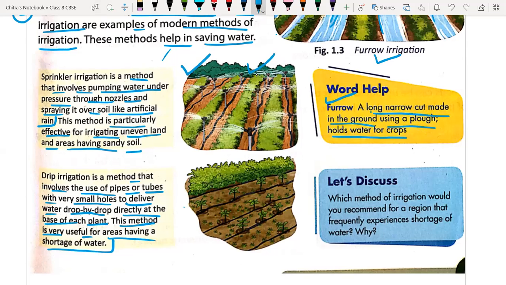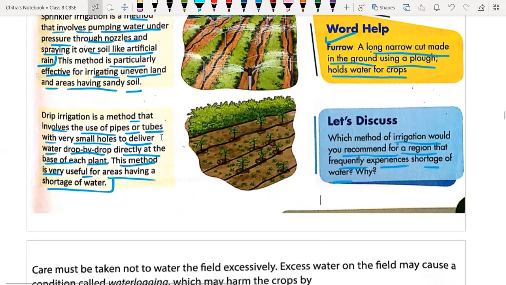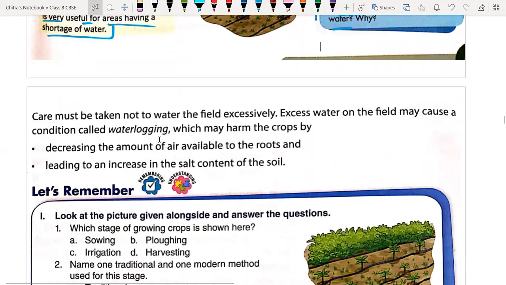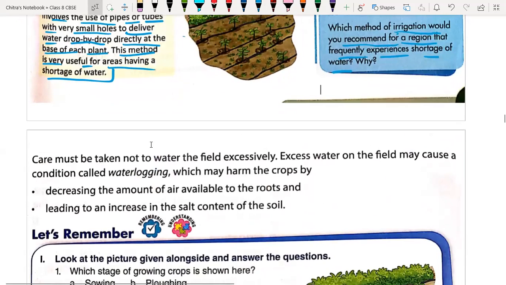So let's discuss here. Which method of irrigation would you recommend for a region that frequently experiences a shortage of water? Either sprinkling or drip system? Yes, drip is the best. Why? Because it gives water drop by drop directly to the plant. Because in this method, no water is wasted. Yes.